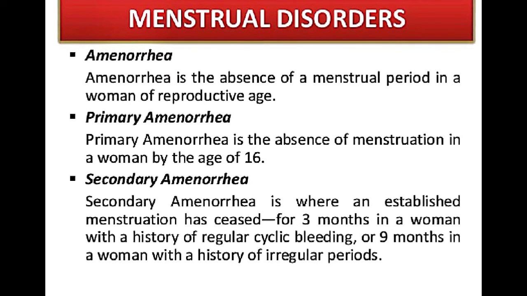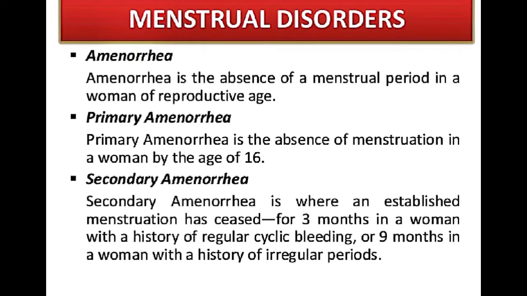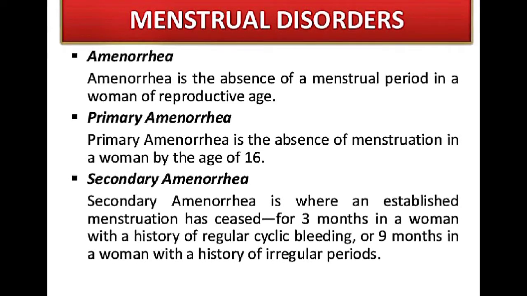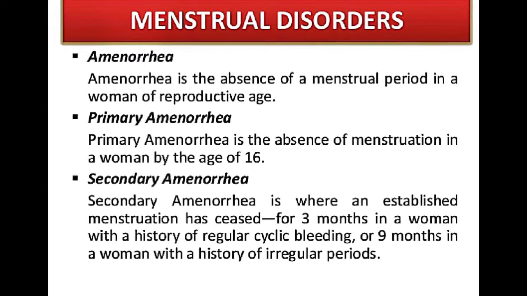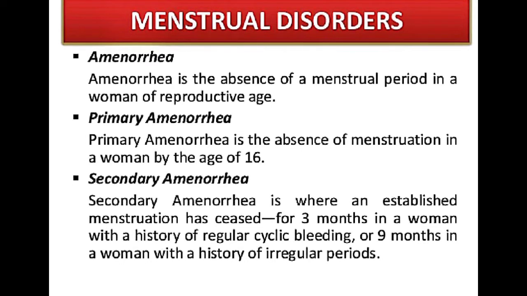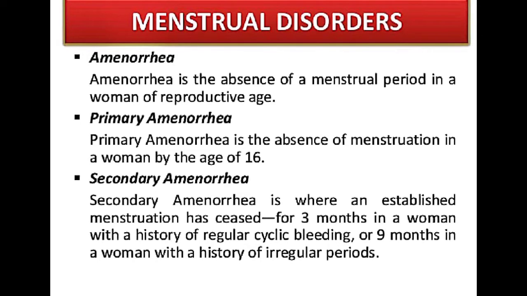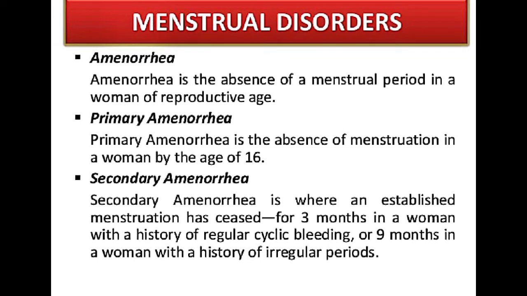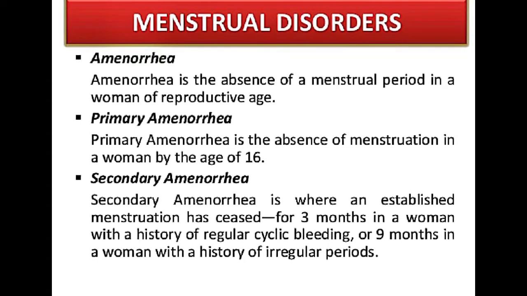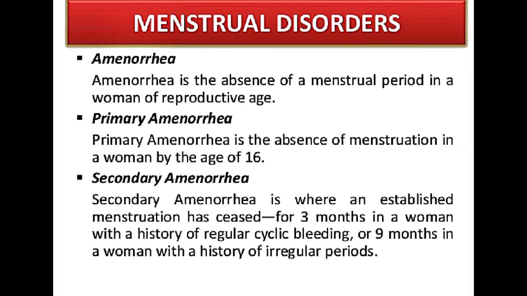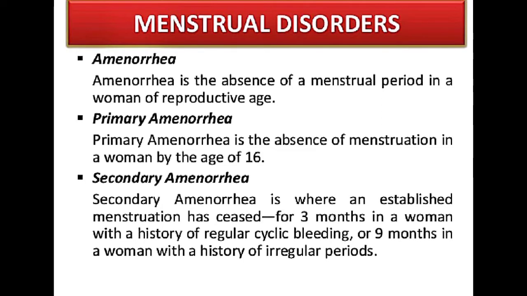Then primary amenorrhea. Primary amenorrhea is the absence of menstruation in a woman by the age of 16. So before the age of 16, the girl will not be having any menstrual cycles. So before the first menstrual cycle occurs, the period where there is absence of menstruation in the initial period of the woman is known as primary amenorrhea.